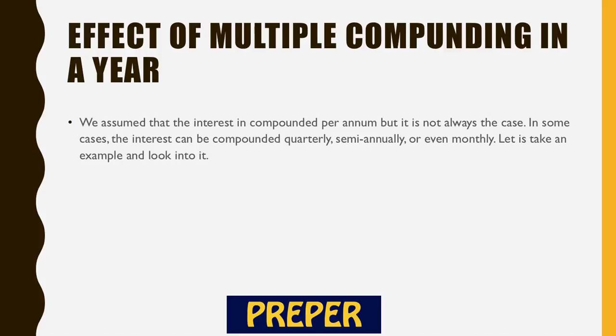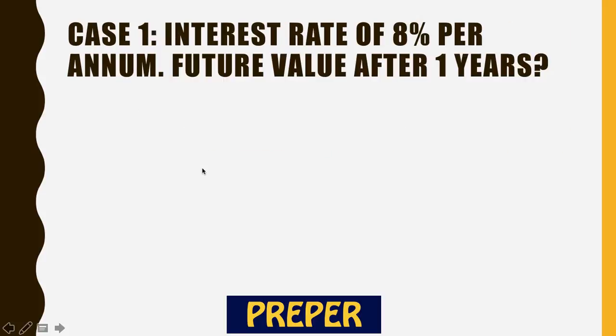Before that, let's also understand the effect of multiple compounding in a year. In the previous example, what we assumed is that the interest is compounded per annum, but it's not always the case, right? In some cases, the interest can be compounded quarterly, semi-annually, or even monthly. Let's take an example to understand it.